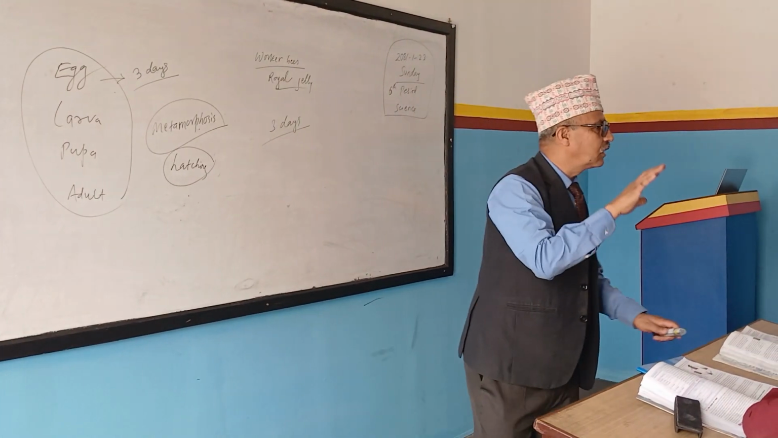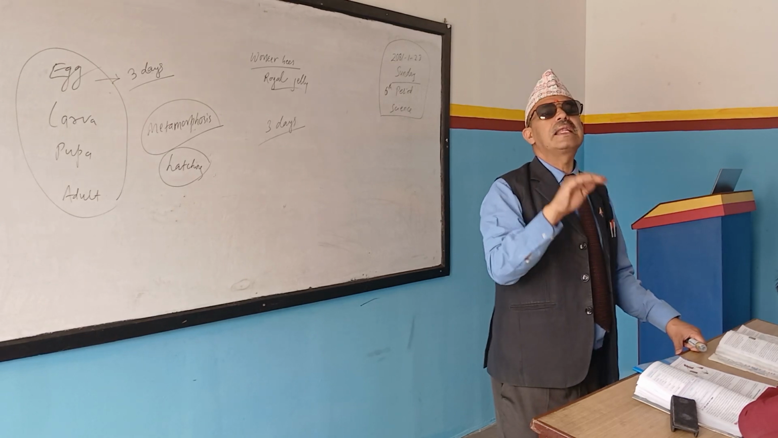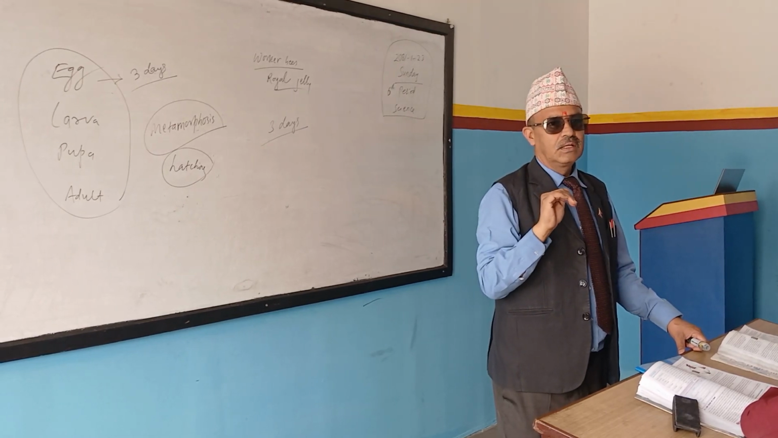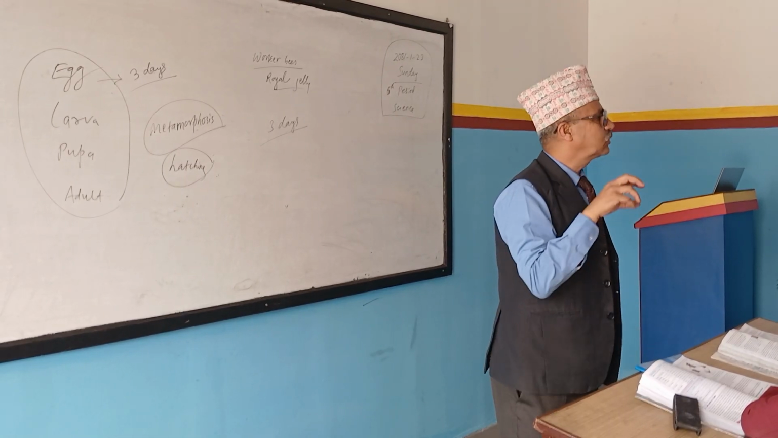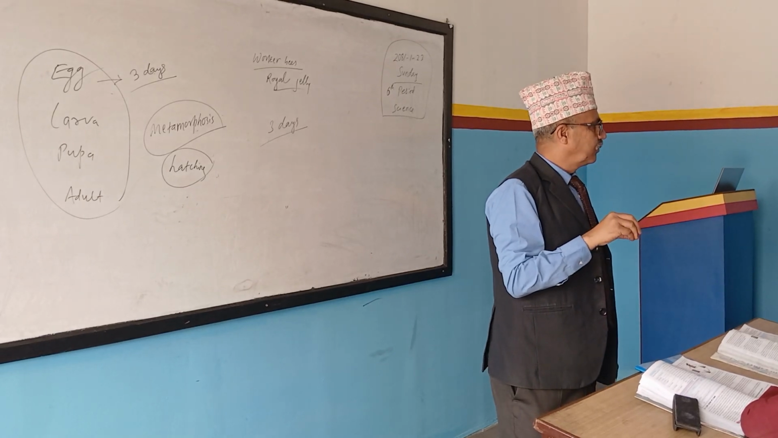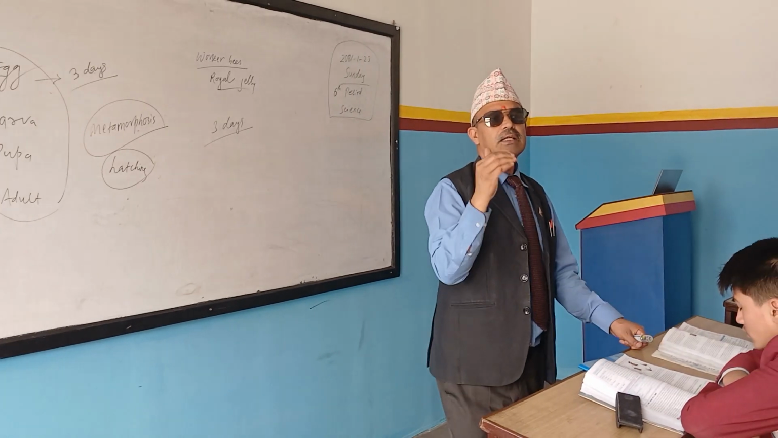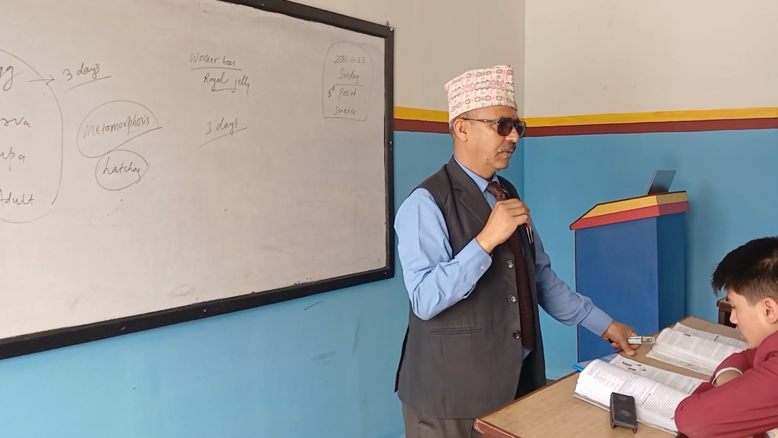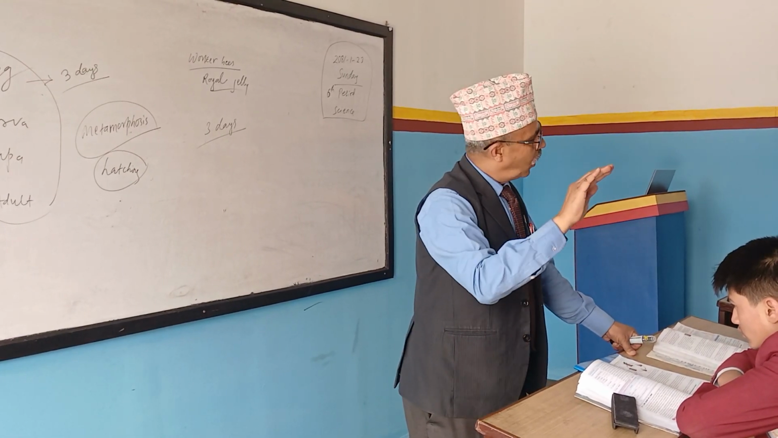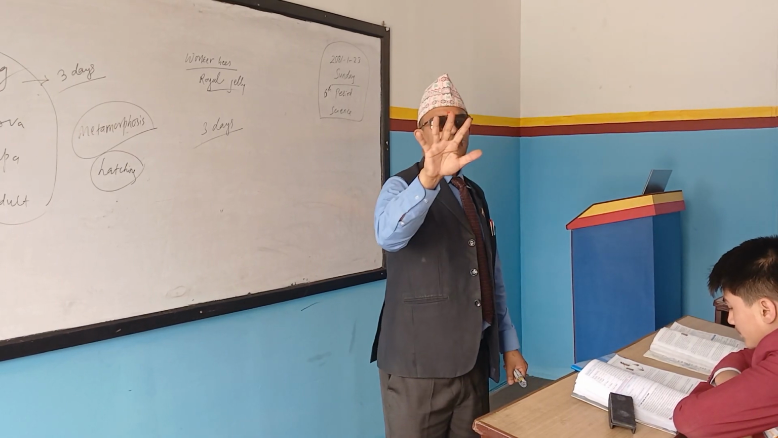Now make your concept clear. Royal jelly is highly nutritious food. Okay? So if you get royal jelly, then you will also get nutrients. It is highly rich in protein. It helps to grow fast. All larvae, they get royal jelly for how many days?